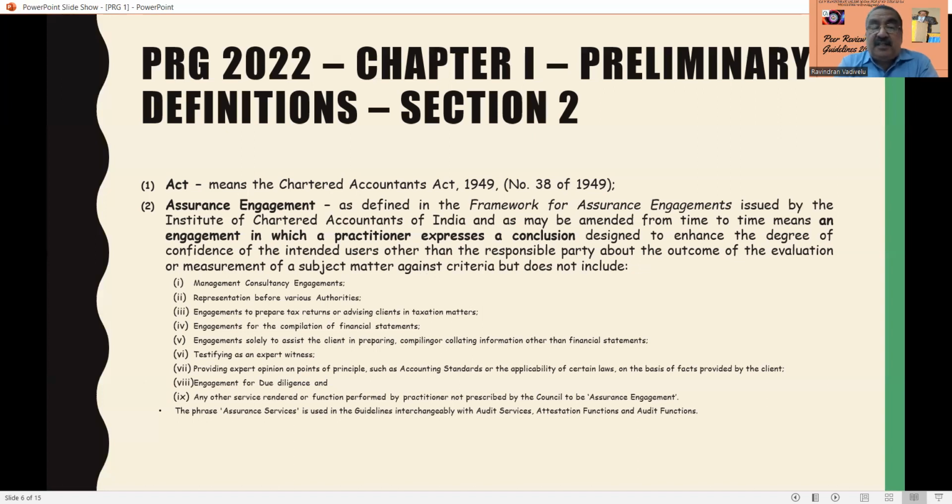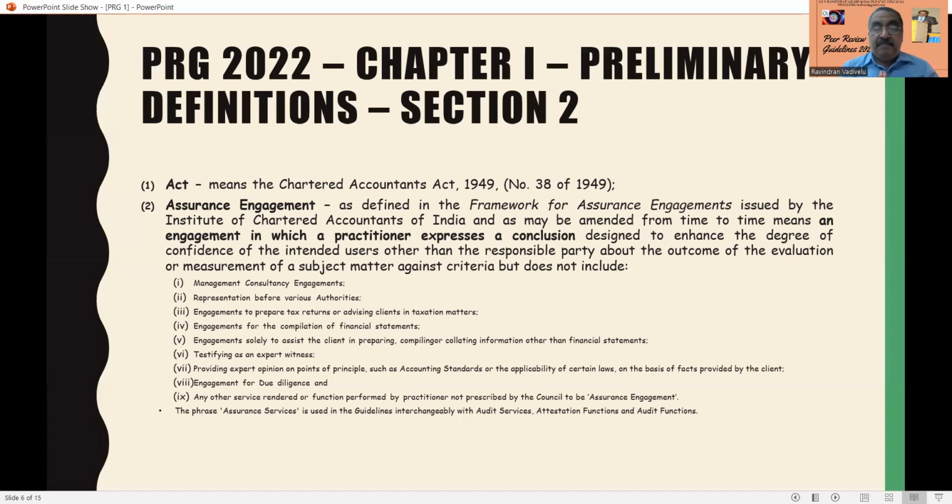That is, it is applicable only for the practicing chartered accountant and designed to enhance the degree of confidence of the intended users other than the responsible party about the outcome of the evaluation or measurement of a subject matter against the criteria, but it does not include management consultancy engagements, representation before various authorities, engagements to prepare tax returns or advising clients in the taxation matters, engagements for the compilation of financial statements, engagements solely to assist the client